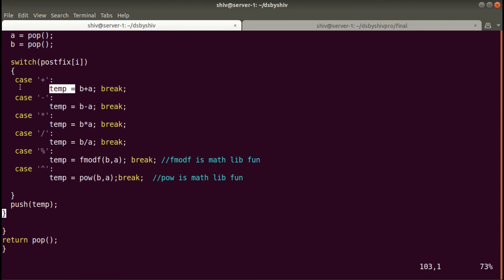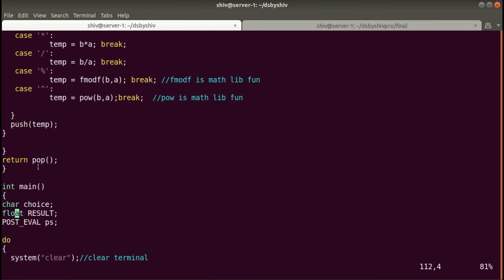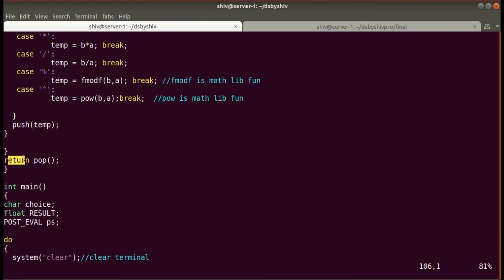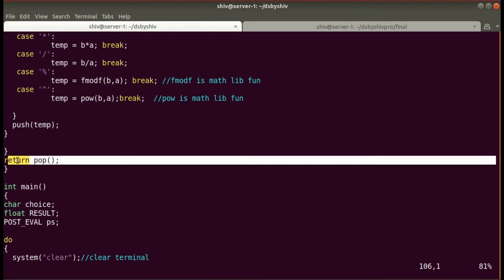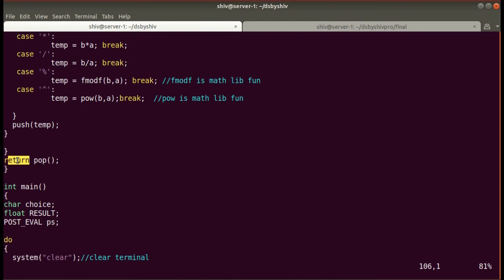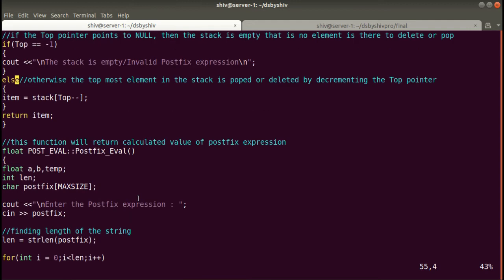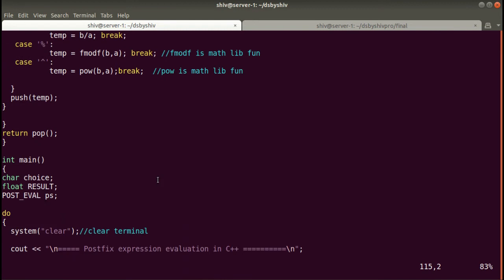And again this temp, whenever it comes out of the switch statement, we will pass this temp variable value into the push method again. Okay, and at the end of this postfix eval, in the return statement we are passing the pop method. So whatever value will be returned by this pop method, the same value will be returned by this postfix eval method here. Okay guys, so like this the postfix eval method will be completed. So now control will again come here.